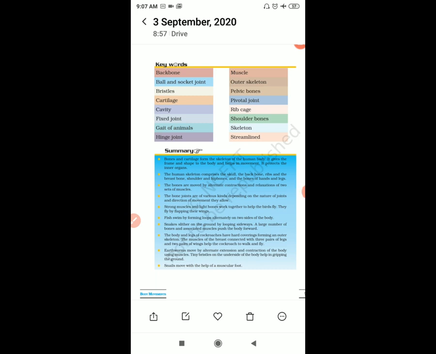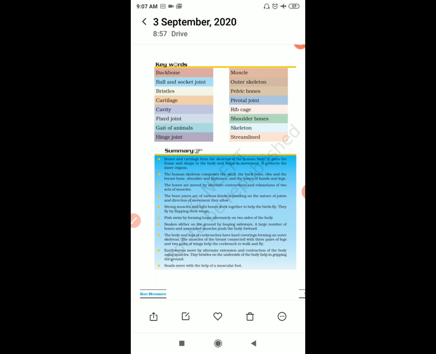Then the skeleton. What is the skeleton? A complete structure of bones, joints, and cartilage, the framework which gives shape to our body. This is called a skeleton.